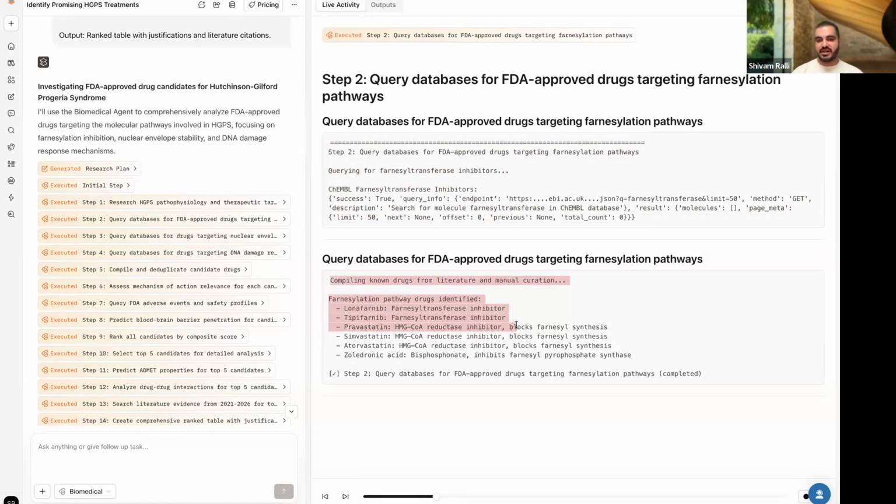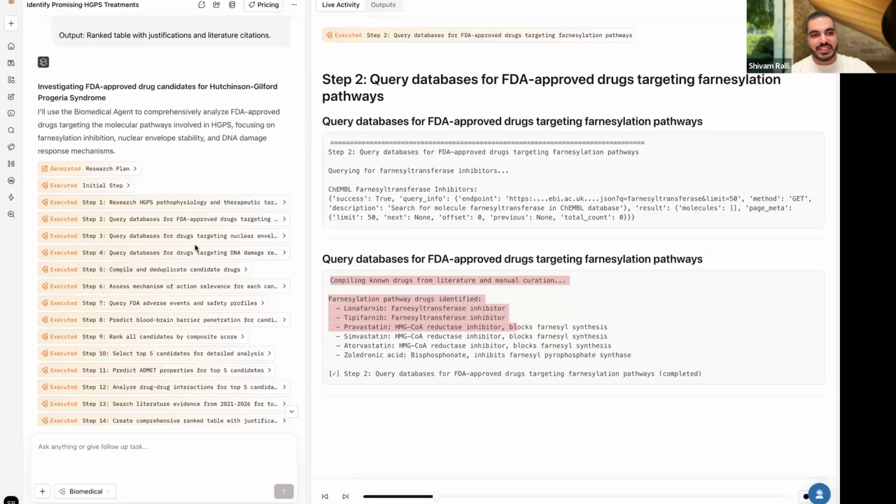For example, in step 2, it queried the database and then compiled the known drugs from our internal databases. The idea basically is that our agent already has access to around 100 gigabytes worth of specific data that we have created for genes and for drugs, that keeps on updating on a set basis. But there always might be data out there on the web that we are not aware of. That is why this agent is planned to go and check in our local database for faster results, as well as checking on the web to see what might end up working better for your particular use case.